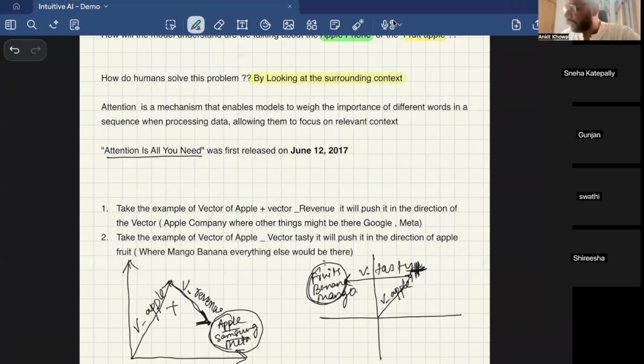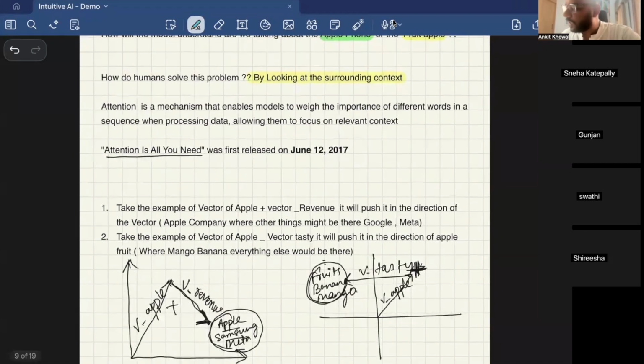So for Apple's revenue, if I have to predict the next word, I know that Apple revenue means the Apple company, so I look in this particular vector space and predict the next word from there. For vector apple plus tasty, I know that I'm talking about fruit, so I'll predict the next word from that space. So this is what attention is all about.